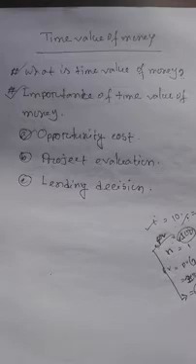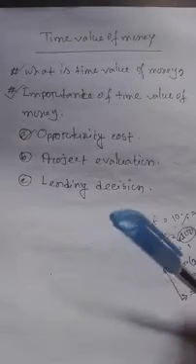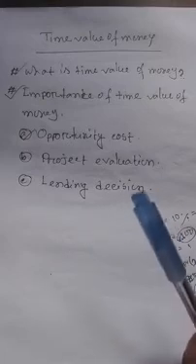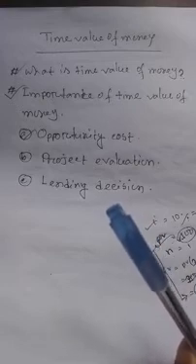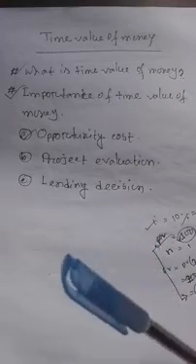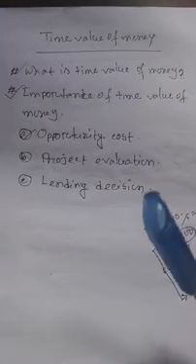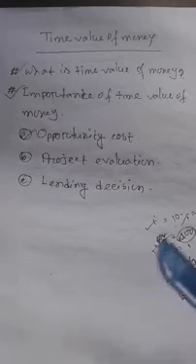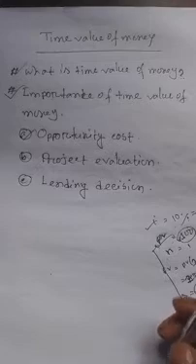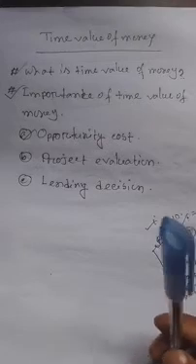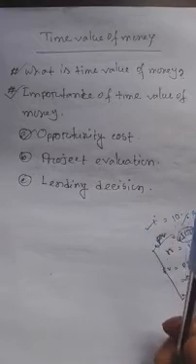Another important thing is, we know that value always changes with the change of time. Suppose this pen, its present value is 5 taka, but after 5 years or 10 years or 15 years its value will also change. Its value may increase or decrease, if any event occurs or any price is changed.